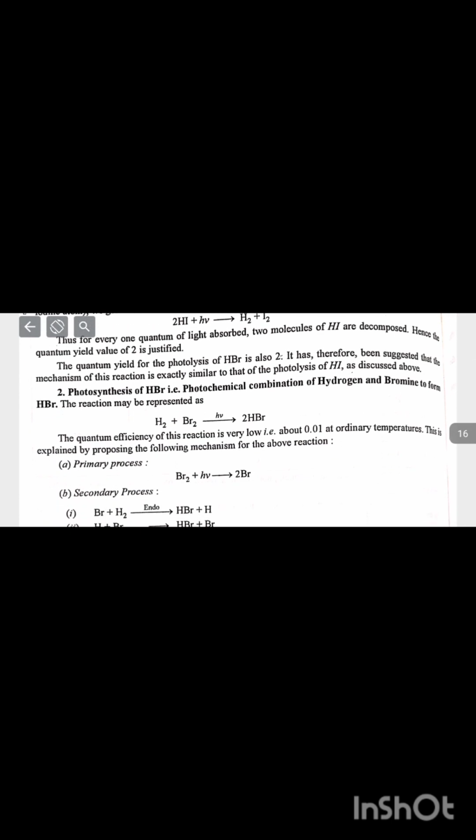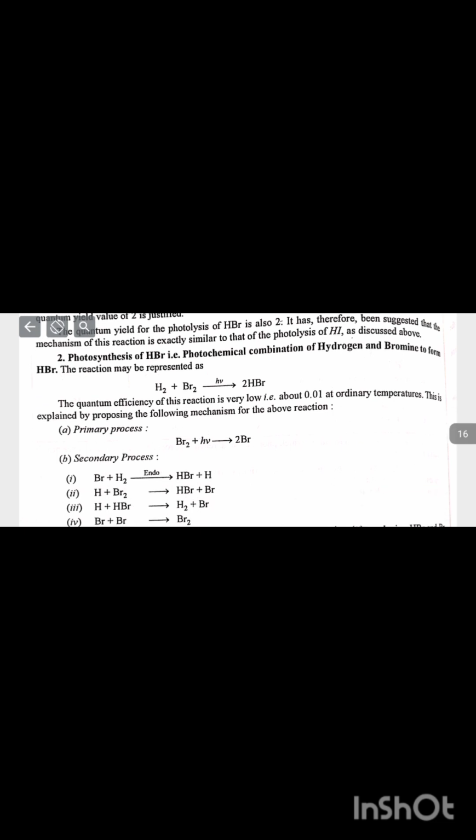Thus, for every 1 quantum of light absorbed, 2 molecules of HI are decomposed, hence the quantum yield value of 2 is justified. The quantum yield for the photolysis of HBr is also 2. It has therefore been suggested that the mechanism of this reaction is exactly similar to that of photolysis of HI as discussed above. Second, photosynthesis of HBr, the photochemical combination of hydrogen and bromine to form HBr.